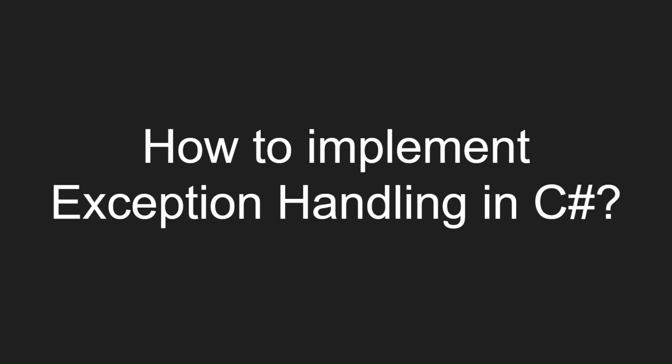How to implement exception handling in C#? Exception handling in object oriented programming is used to manage errors. A try block is a block of code inside which any error can occur. Catch: when an error occurs in the try block, it is passed to the catch block to handle it. Finally: the finally block is used to execute a given set of statements whether an exception occurs or not.